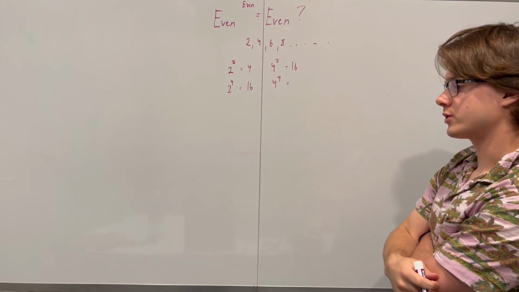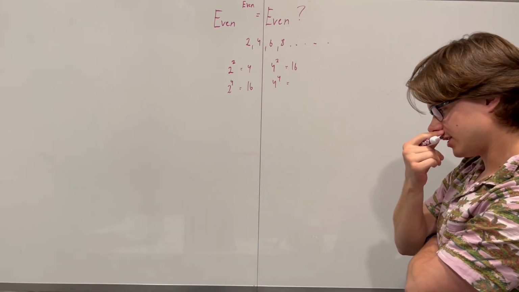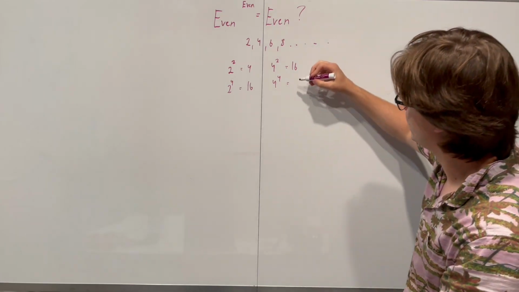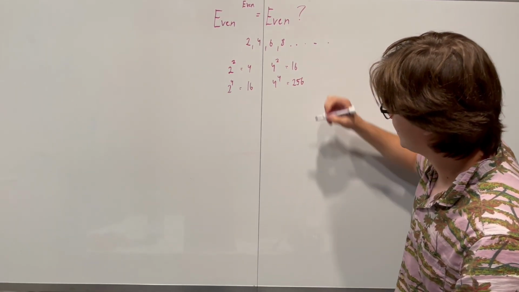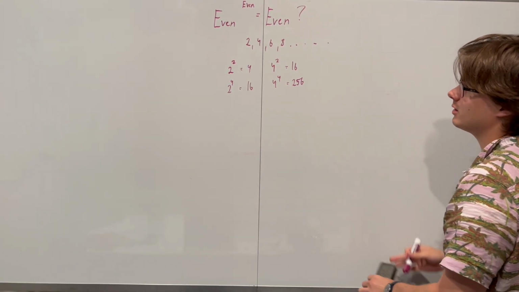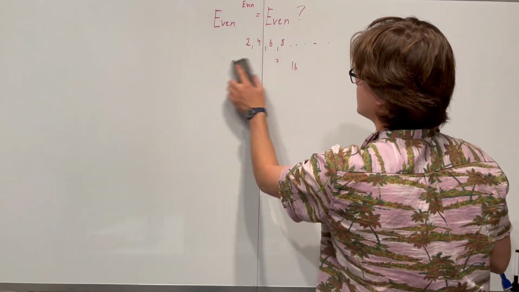16 times 4 is going to be 100. No, it's going to be 64. And then 64 times 4 is going to be 256. Okay, so that seems to be holding true for the statement.